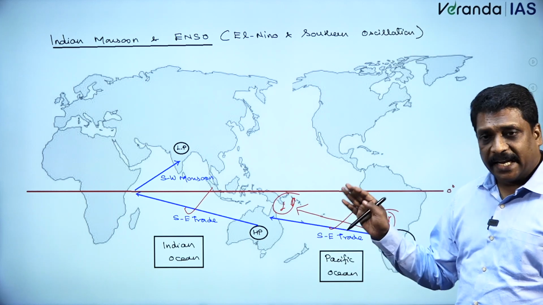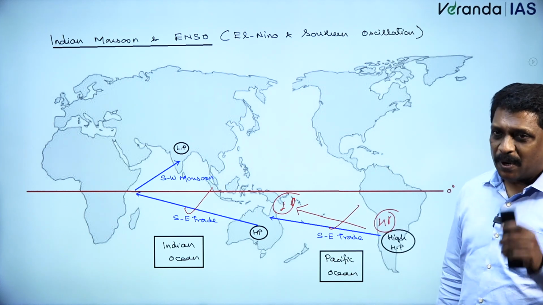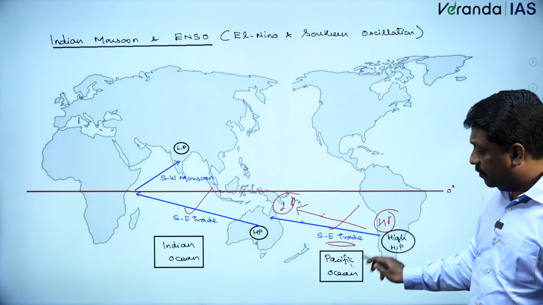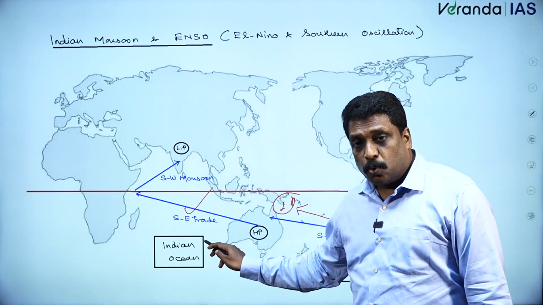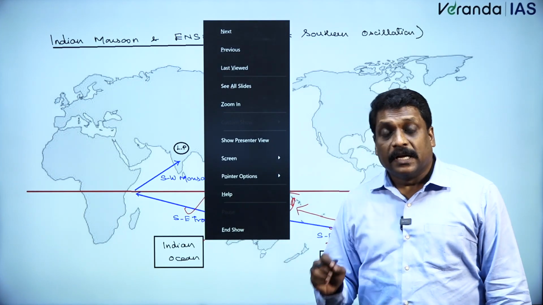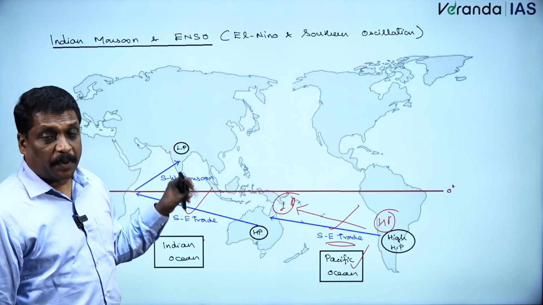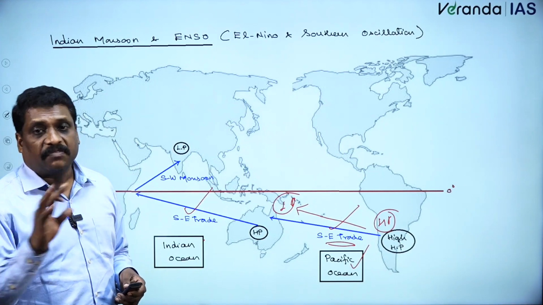But whenever the southeastern trade of either the Pacific Ocean or the Indian Ocean gets affected, it will in turn affect the Indian monsoon. Now, my dear friends, El Nino will be affecting it.